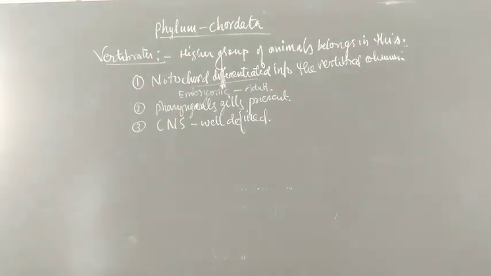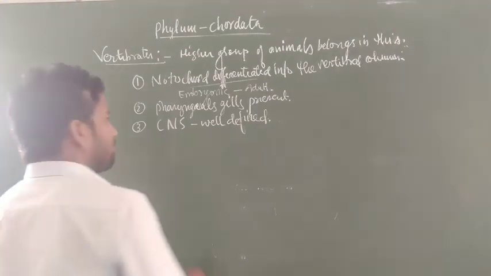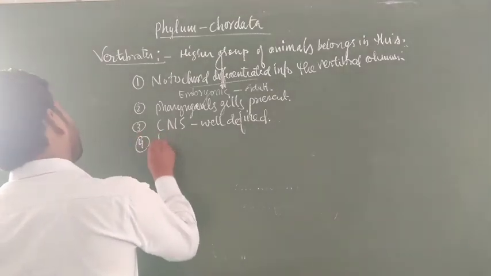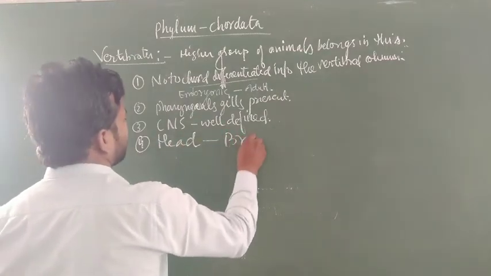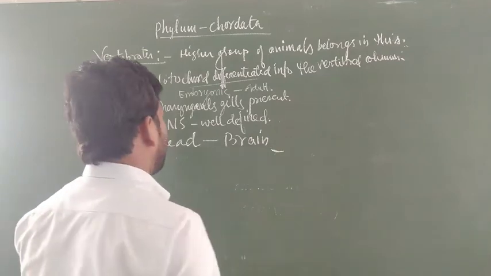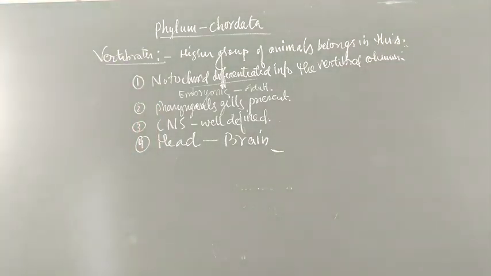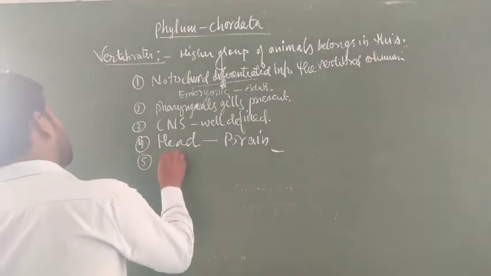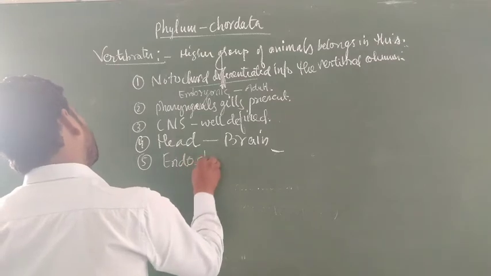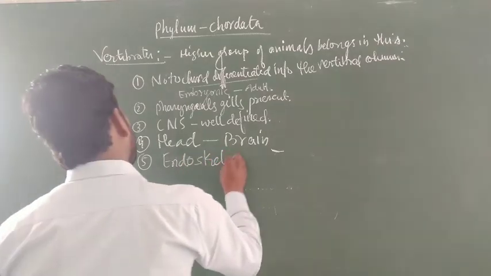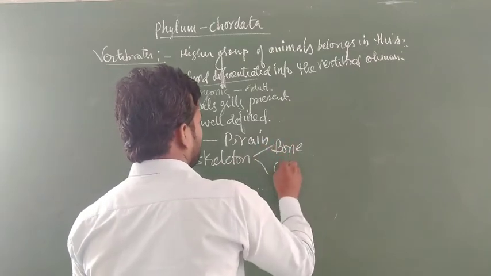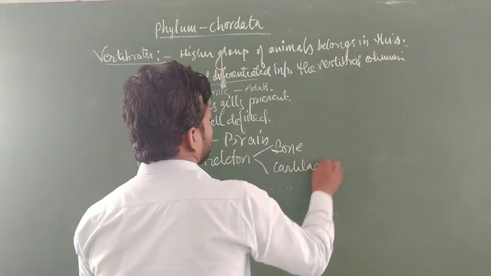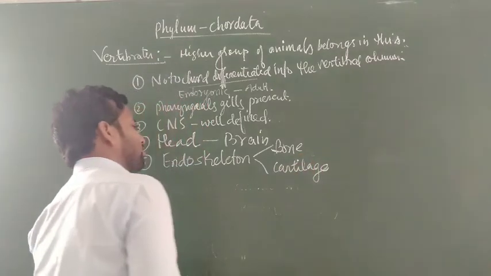This is another interesting feature. The body has a well defined head, and the brain is present inside it. The fifth feature is the well defined endoskeleton. Vertebrates have an endoskeleton, present in the form of either bone or cartilage, generally present in the body.